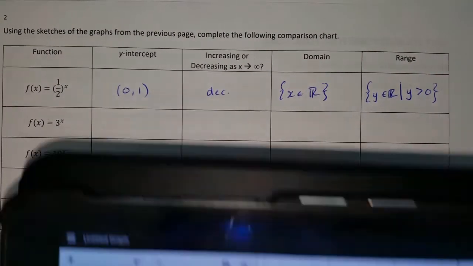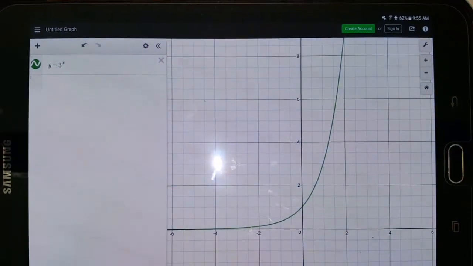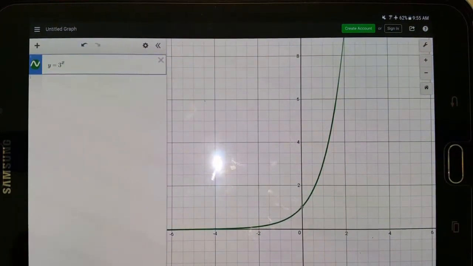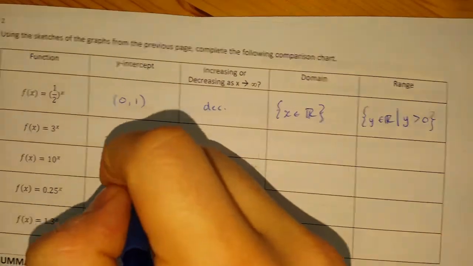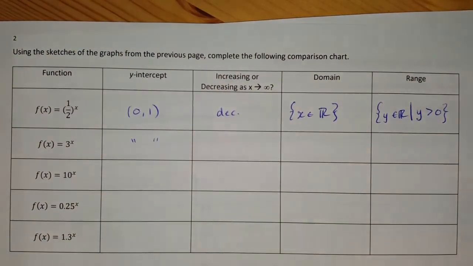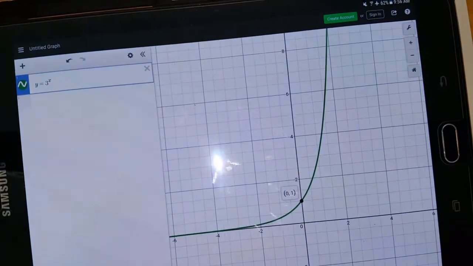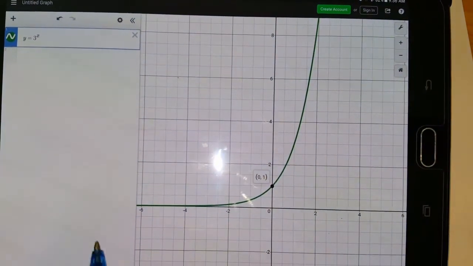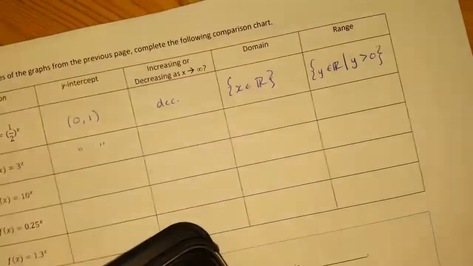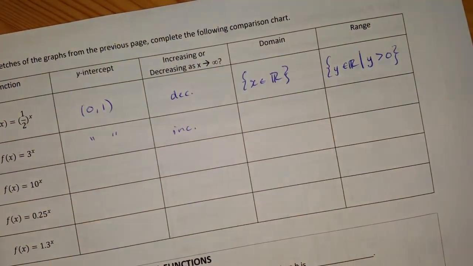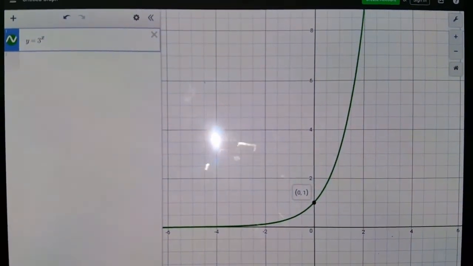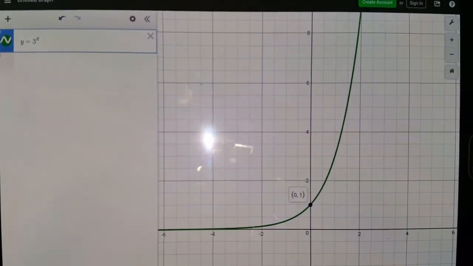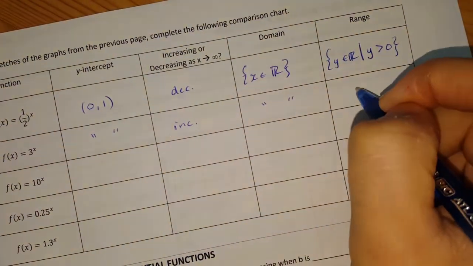So f(x) = 3^x, 3 to the power of x. There it is in Desmos. And as we can see here, the y-intercept is the same, (0, 1). So I'll just put these right here to indicate that it's the same. Now, as x goes towards positive infinity, what happens to this graph? Well, as we can see, it increases. And it has the same domain and range as the previous function. So it's going to span all the x values, and it's going to be greater than 0 for the y values. So same and same.